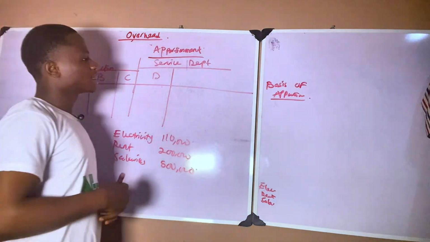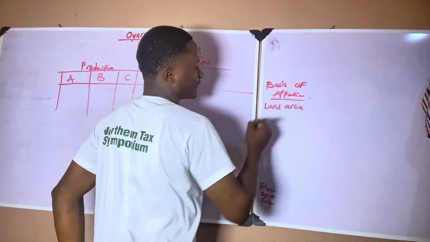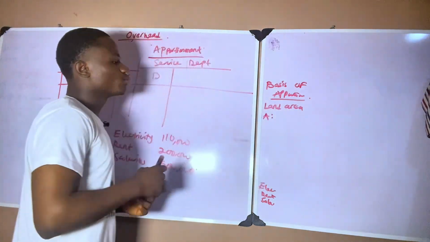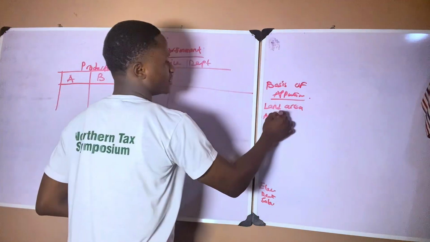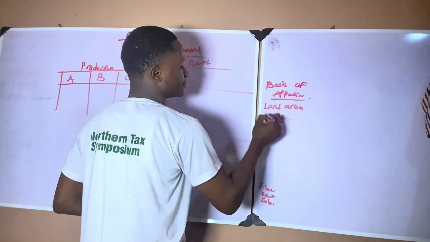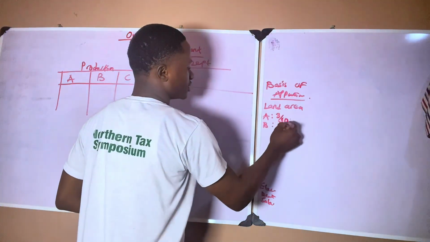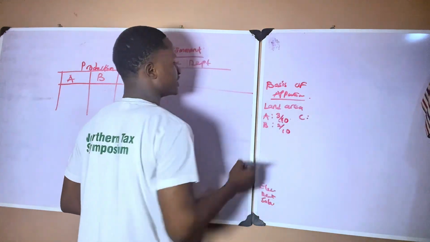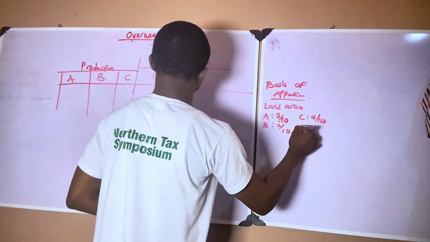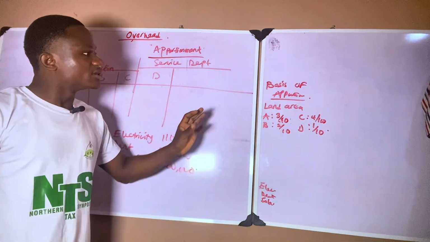We've been told that we have land area occupied. Let's say department A occupied 3/10, department B occupy 2/10, department C occupies 4/10, and department D occupy 1/10. Now, they gave us basis of apportionment.